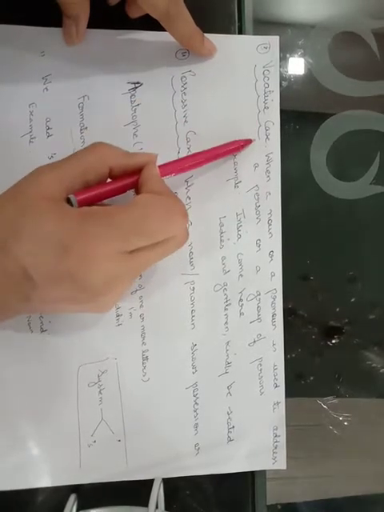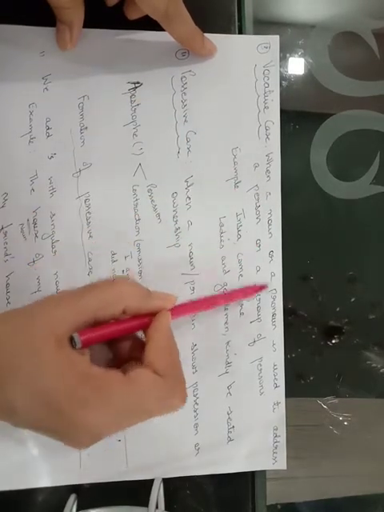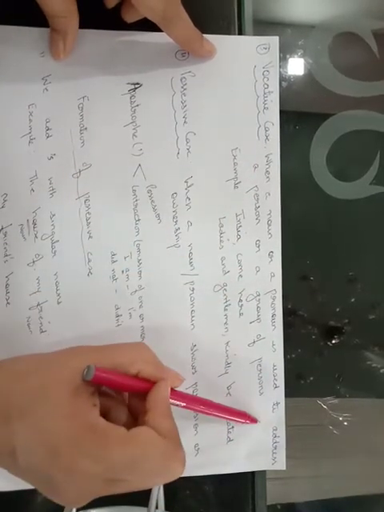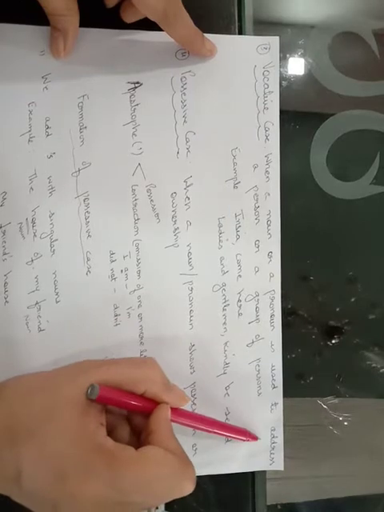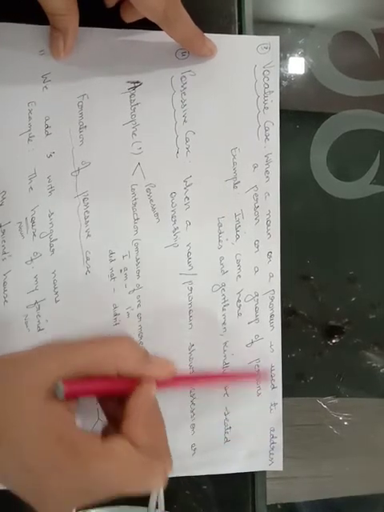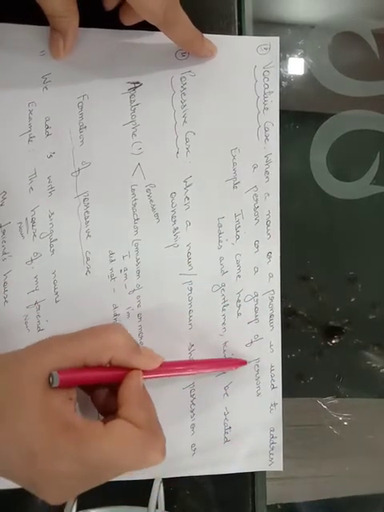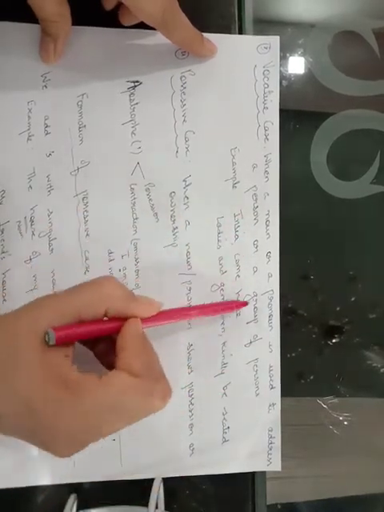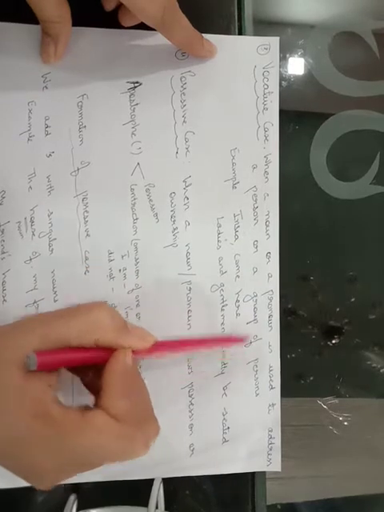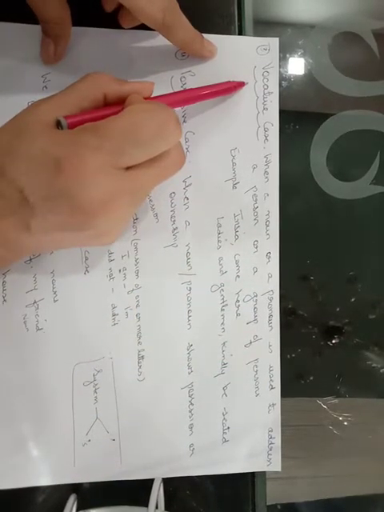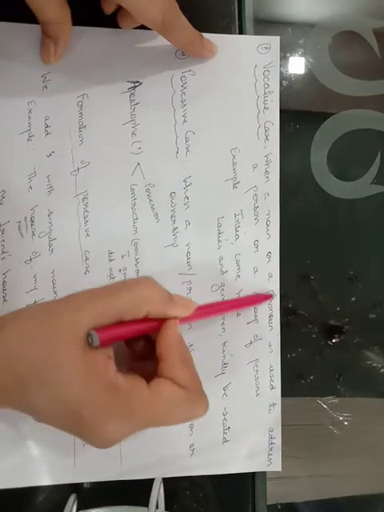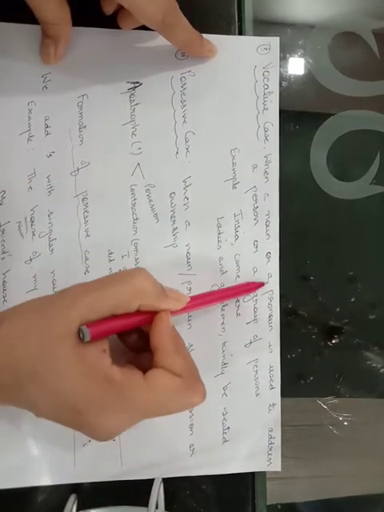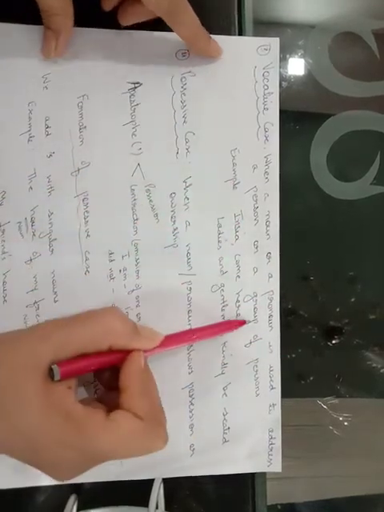Vocative case. When a noun or a pronoun is used to address a person, right? When you address a person, you call that person with a name, or a group of persons. Is it clear? When you address a person or a group of persons, that is known as vocative case. It can be a noun, it can be a pronoun. You can take the name or you can use the pronoun to address a person or group of persons.